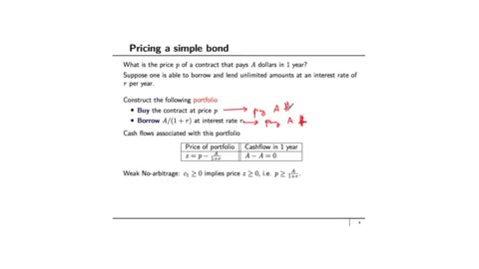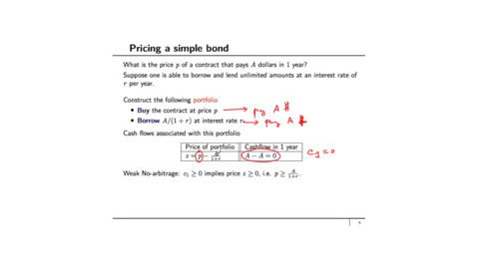These two cancel each other, so the cash flow in 1 year is A minus A equal to 0, so C1 is equal to 0. And what is the price of this portfolio? The price of this portfolio is P, the amount that you had to pay to get the contract, minus A divided by 1 plus R, because this was the cash flow that you received at time t equal to 0. So the net price that you paid for the portfolio is P minus A over 1 plus R.